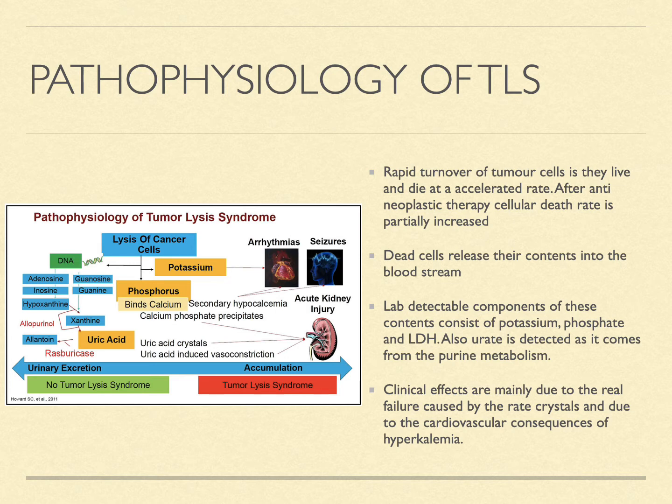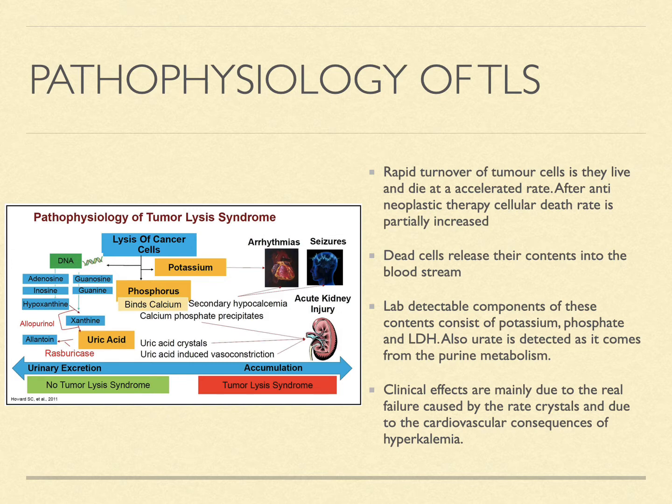The clinical effects are mainly due to the renal failure caused by the urate crystals and due to the cardiovascular consequences of hyperkalemia. So what we need to understand is that when all the byproducts of the purine metabolism are overwhelming the kidney's ability to clear them, that is when the tumor lysis syndrome occurs.